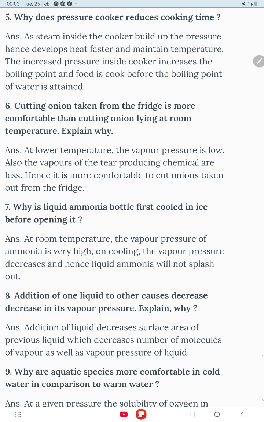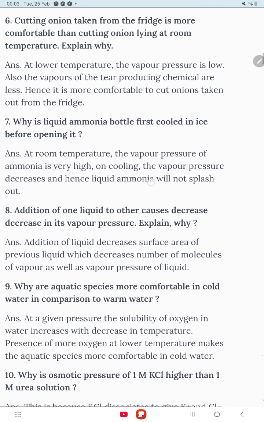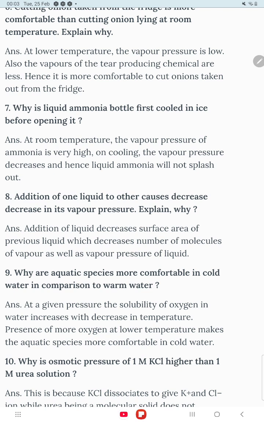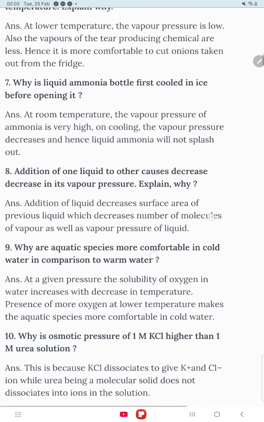Why is a liquid ammonia bottle first cooled in ice before opening it? Because cooling lowers the vapor pressure. Otherwise, if you are not cooling, the ammonia will come out on your face.